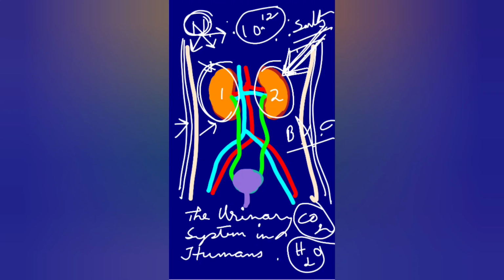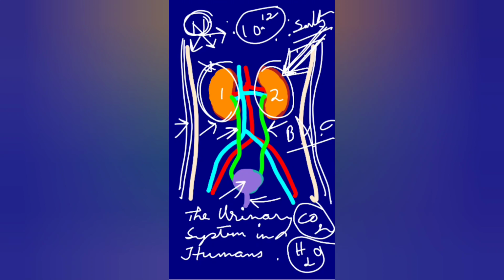Then you can see the fluorescent green color which I am showing you. These tubes are called ureters. This purple color one which I have shown here, that is the urinary bladder, and this tube that takes the urine outside, that is called the urethra.